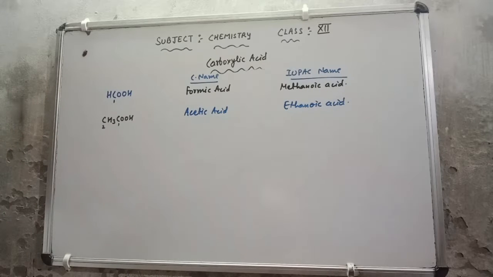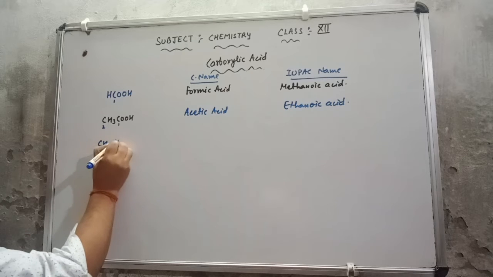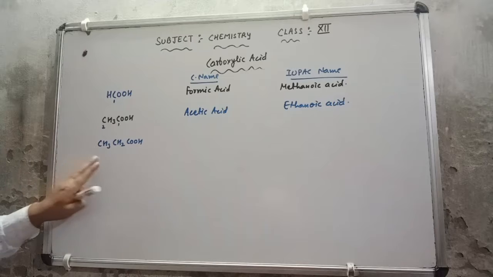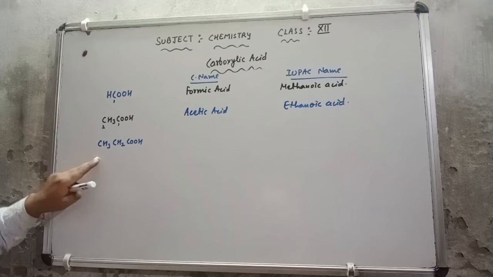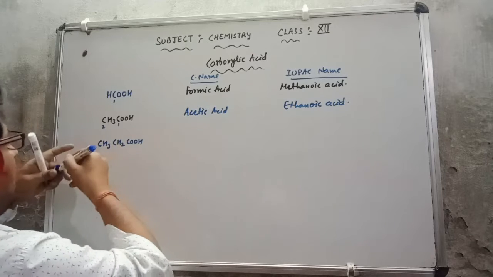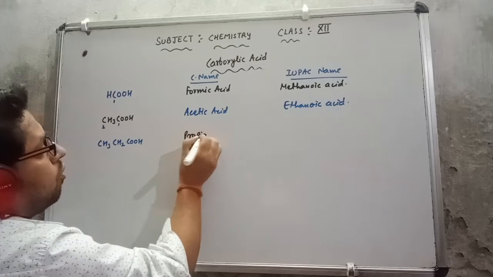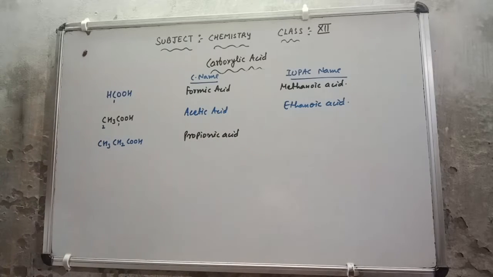This is the name. Same, suppose I will go with the third member. So this will be CH3CH2COOH. This is propionic acid. The common name is propionic acid. If you want to give its IUPAC name, so what will be their IUPAC name?